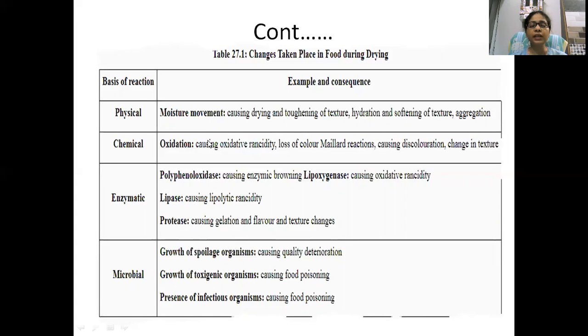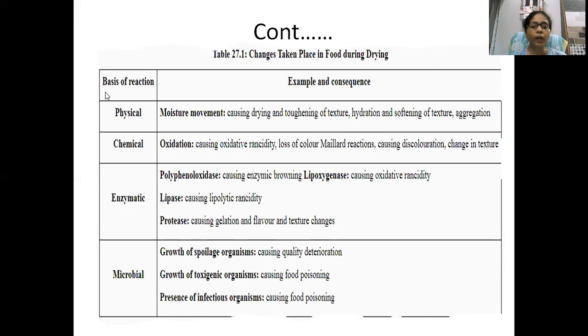The first one is physical: moisture movement causing drying and toughening of texture, hydration, and softening of texture, aggregation. So sometimes if you are dehydrating the food, removing the moisture content or water content present in the food, that leads to toughening of texture, meaning the outer layer of fruits or vegetables or any animal tissue becomes quite tough. Understand? Sometimes if the product is quite thick, then it becomes aggregated, like a gel-like structure.